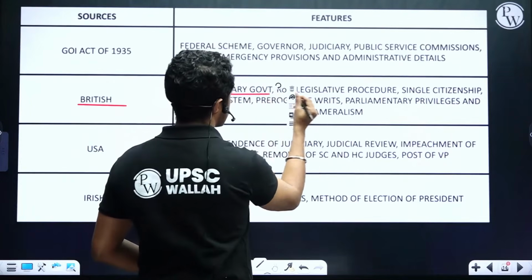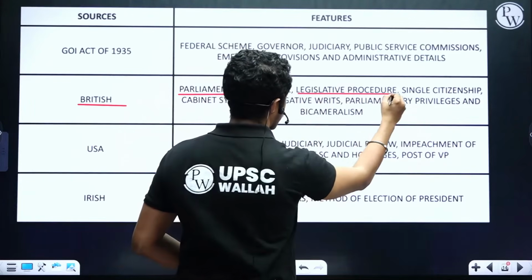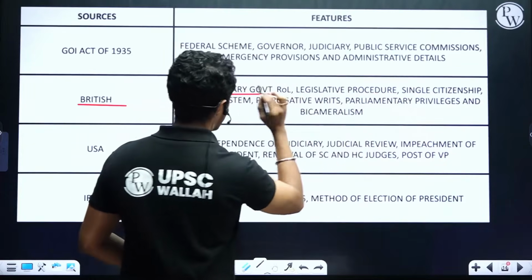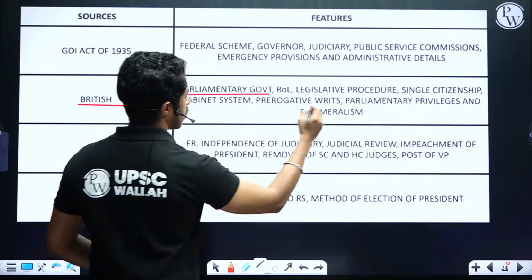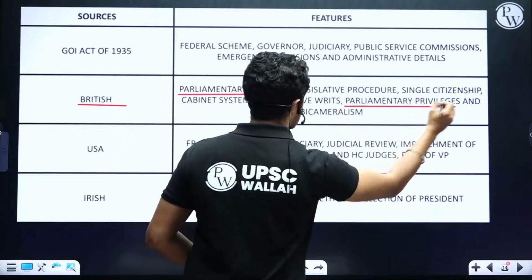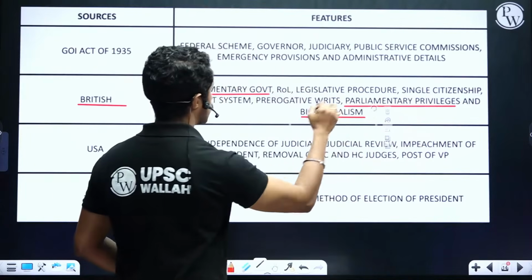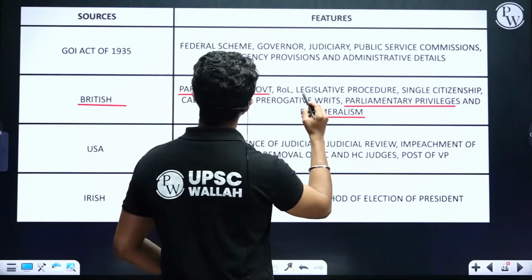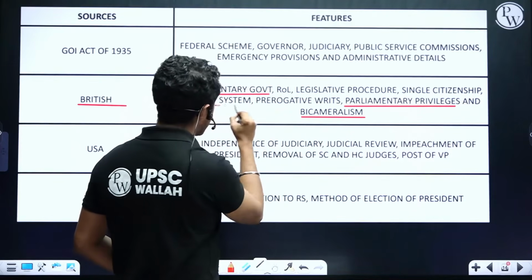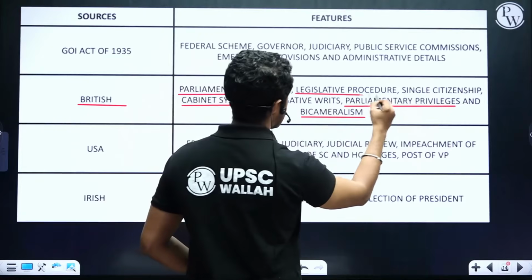Parliamentary government. Parliamentary privileges. Bicameralism. Then cabinet system, legislative procedure.